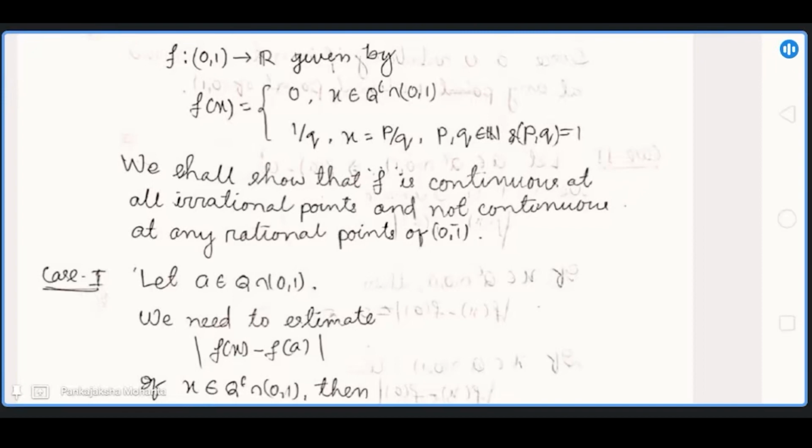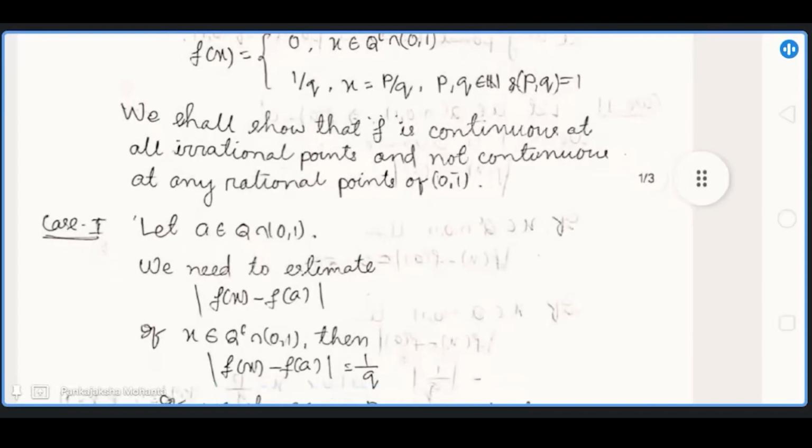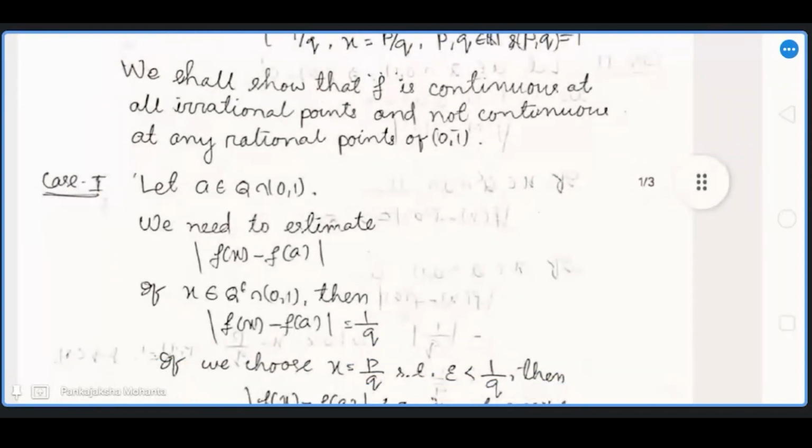First, we need to estimate the modulus of f of x minus f of a. If x is an irrational point between 0 and 1, then f of x is 0, since it is an irrational number, and since a is a rational number, f of a is 1 by q.